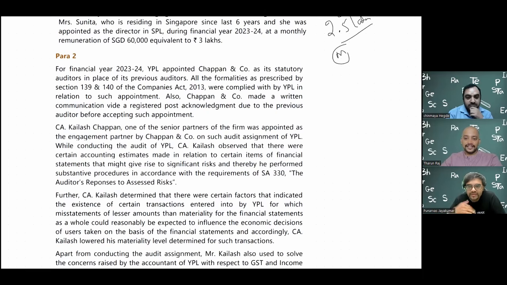Correct. So now, why I told you all this: now I am an auditor. How will I know how many people will die? That is something that you will know. You are an expert in maths and statistics. So you have made an estimate. Now I should check whether that estimate is correct or not. How do I check it? I need to speak to the management's expert, and the expert here will be the actuarial valuation guy. I have to speak to him and ask, sir, what are the assumptions that you have made?